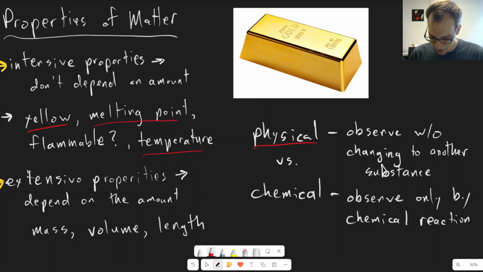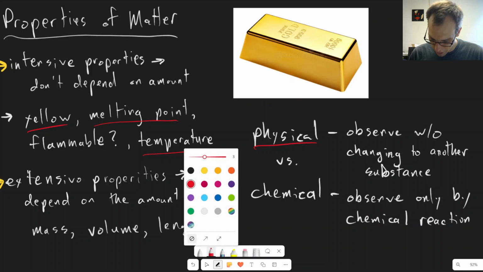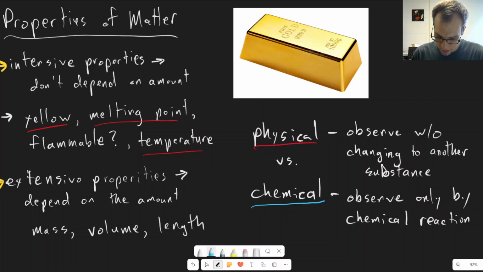And then mass, volume, length, these extensive properties. But one example that we have of our chemical properties here is the fact that gold is not flammable, right? For gold to burn and turn into something else would require it to change, right? When something burns, it's changing into something else. So that'd be an example of a chemical property, that gold is not flammable. So in the next video, we'll do an example looking at water and a few of its properties and decide whether they are physical or chemical.